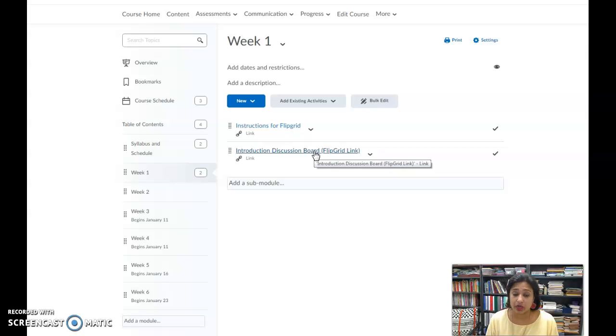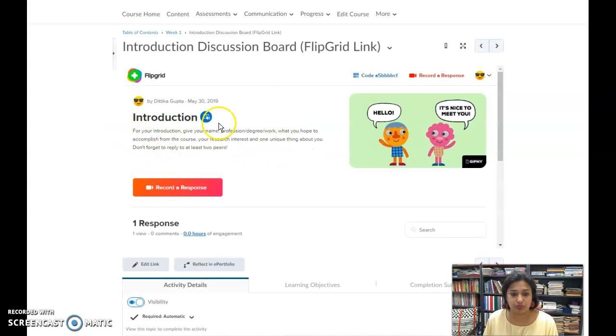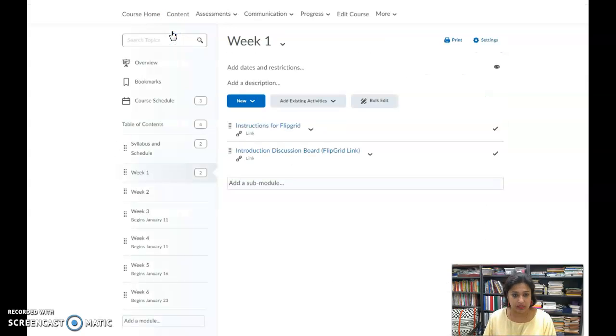The second thing, what are you going to be doing in your discussion board? In your discussion board, you're going to be talking about your name, your degree plan. You're going to be talking about if you work anywhere, where do you work, what are your research interests, what do you hope to accomplish, and then most importantly, one thing that is unique about you. So when you click on the discussion board, it will actually give you the prompt right over here. So you do not have to keep repeating this video.